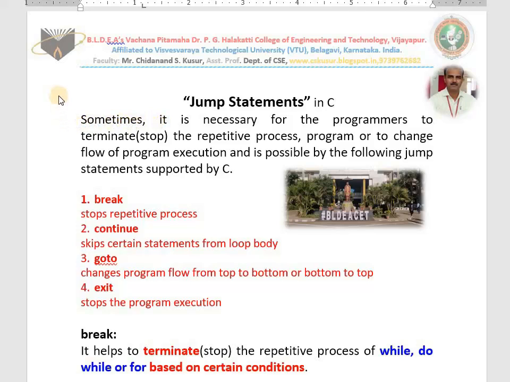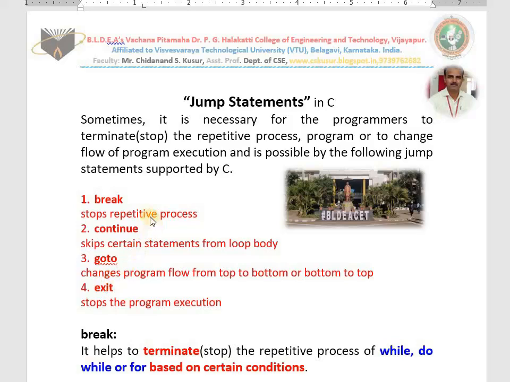In today's class, I teach you jump statements in C. We study about 4 jump statements. First, we discuss break, then continue, then goto, then exit. Definitely in the exam, you may get a question on break, continue and goto. Please listen to me with concentration.